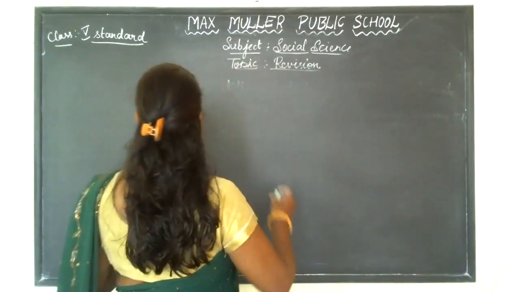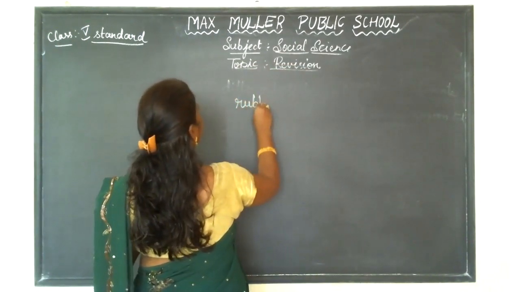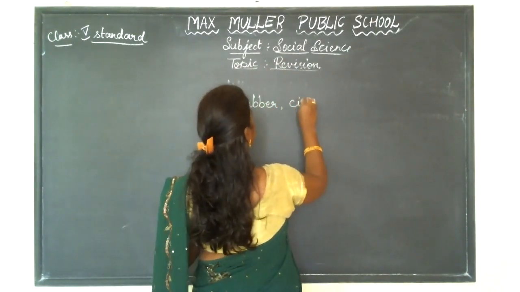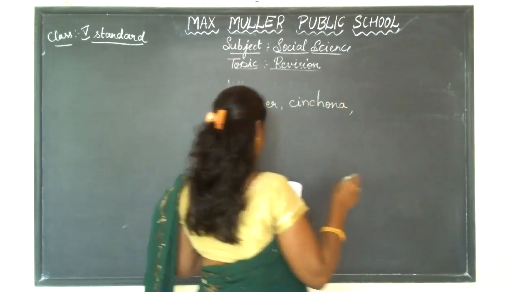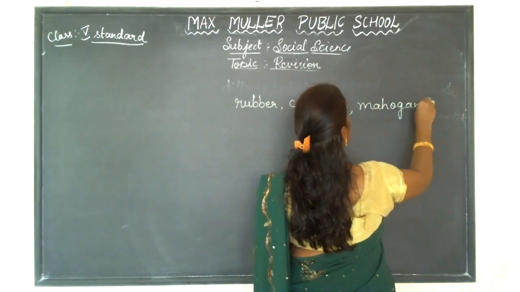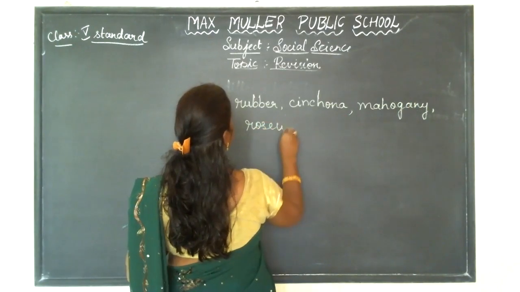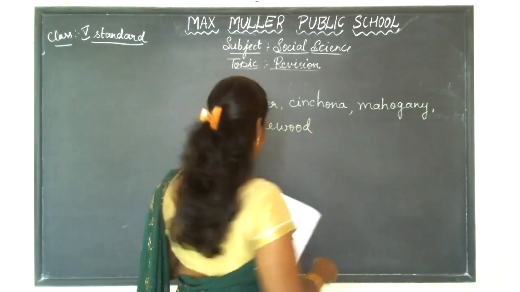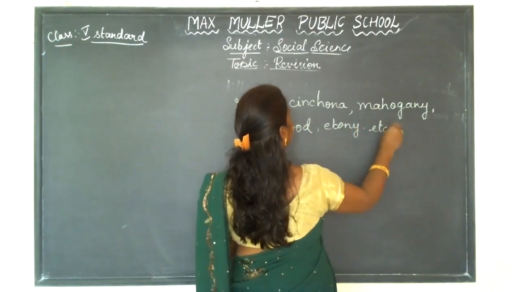The different trees which can be found here are rubber, next, cinchona, mahogany, rosewood. And the last one is ebony.